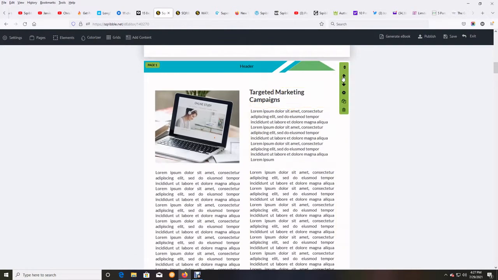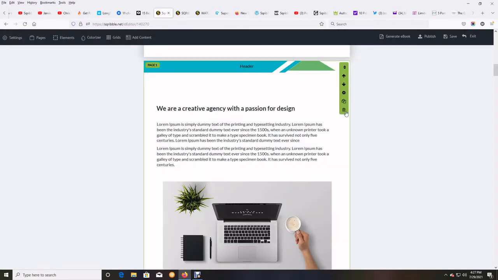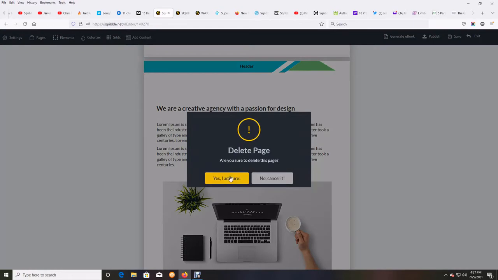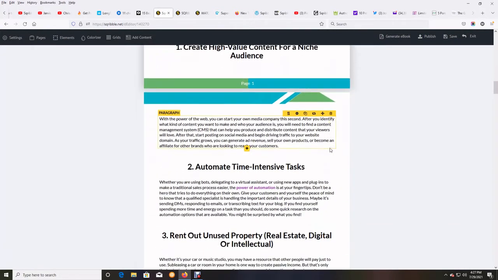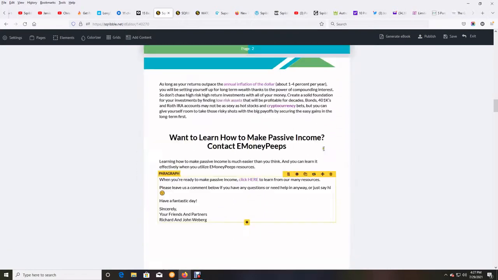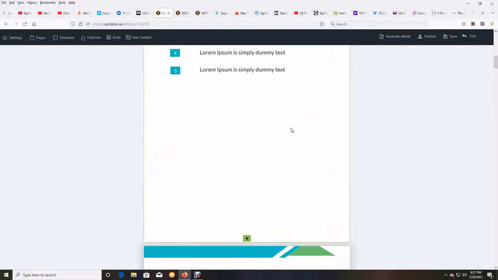I'm going to get rid of that page. And I'm going to get rid of this page. I don't want that no more. I could type more information in those, but I just don't want them. I have what I want all formatted right here, and it looks beautiful. See, it did all that for me from one of my blog posts.